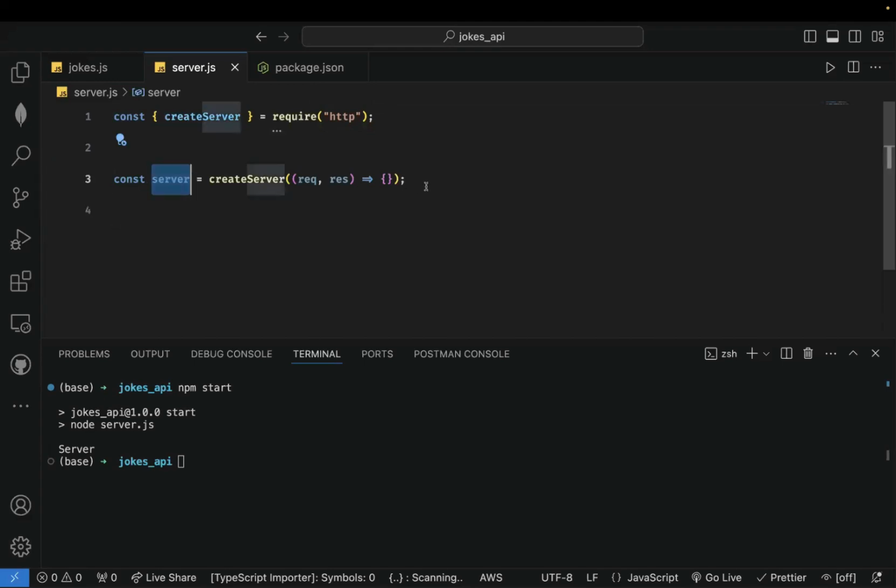So this is our server. Our server has been created, but then we need to start the server. All right. So there's creating the server, and then there's also starting the server. So a lot of times people get confused between what it means to create a server and what it means to start a server. All right. So this is how servers work. The servers make use of what we call the event emitter. All right. It's a feature of Node.js.